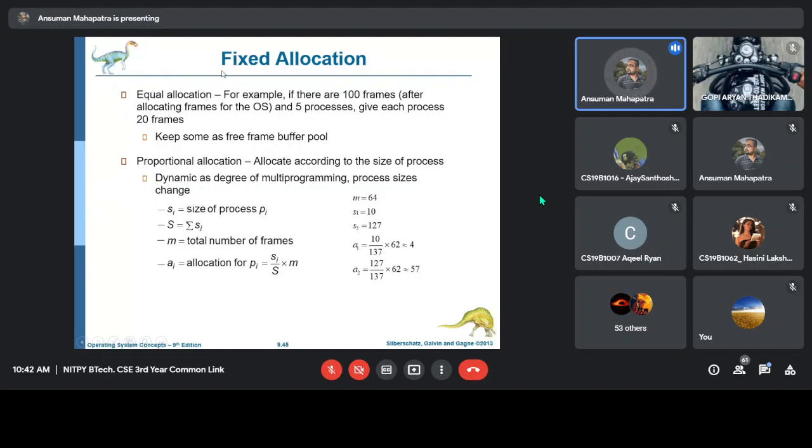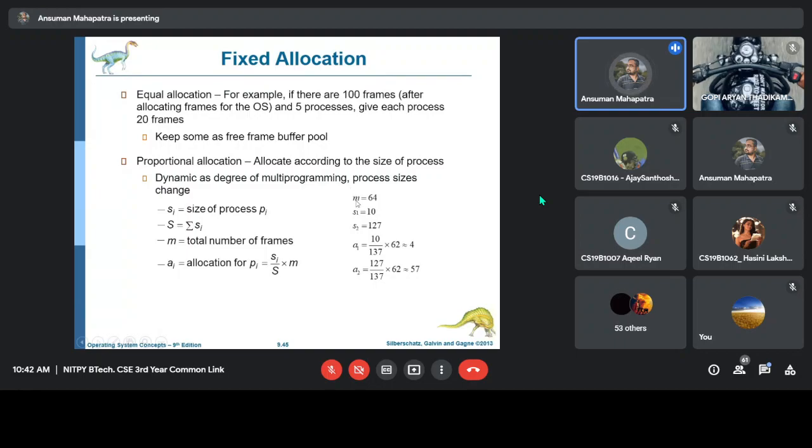There is another type of fixed allocation, called proportional allocation, in which it depends upon the program size. Allocate according to the size of the process. So we have to find the size of the process and divide it by the total number of frames.